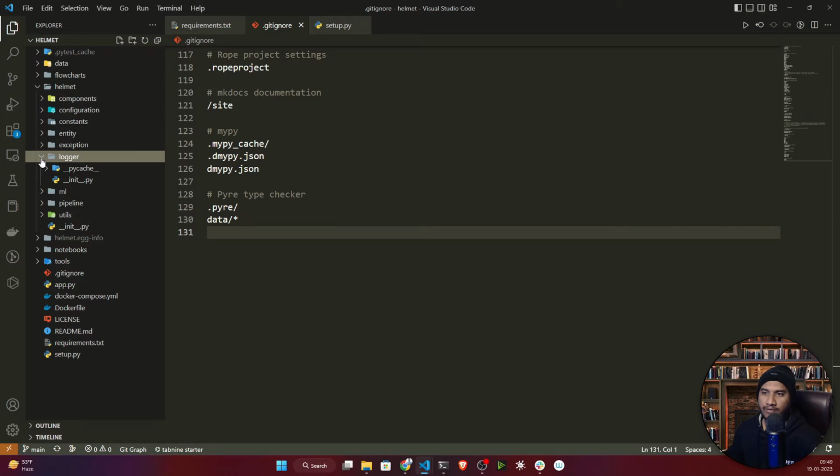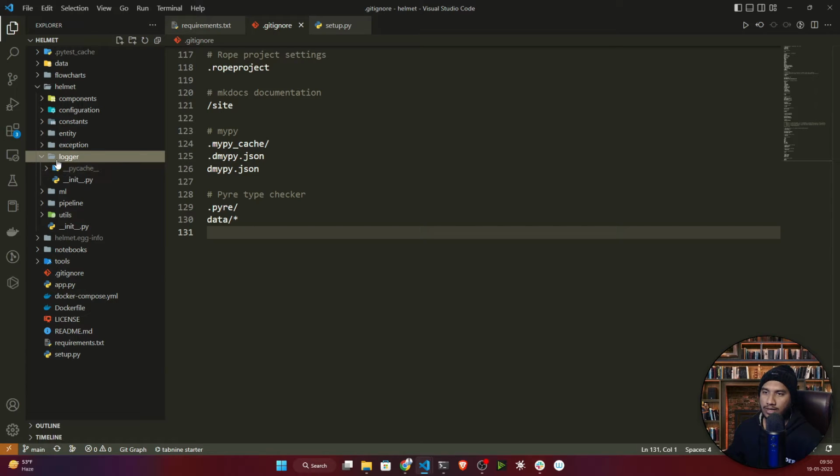I think you know the logger is a very important module whenever you create any project. It's not possible to always print all the activity of our code, because when we deploy this project, we won't be getting any terminal. If we want to see our code activity, like which function ran, what is happening, and whether we got any error or not, everything can be tracked inside a log file. So instead of printing everything, we create one log file and log each and every activity inside it. So the logger is very important, and it helps to debug your code very easily.